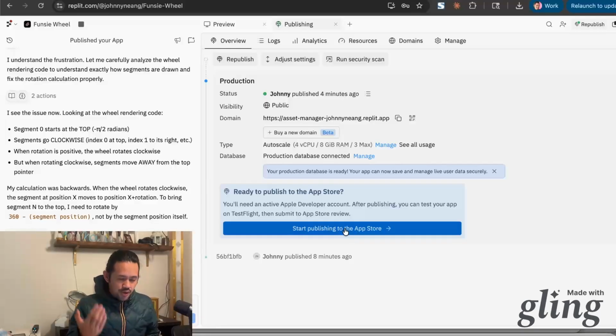So anyways, I think that's pretty much all I'm gonna do, because it looks like as I'm publishing it, I can just go through this process over and over again. But I would still have to submit my description and all of these other parameters that the App Store is going to require me to do. But yes, you can actually do this on your own, but if you've not built mobile apps before, there's still going to be a bit of a learning curve.